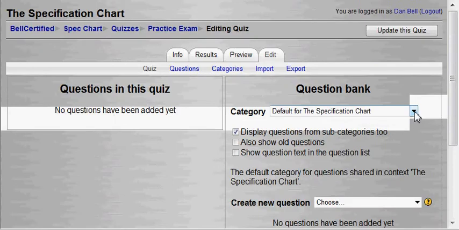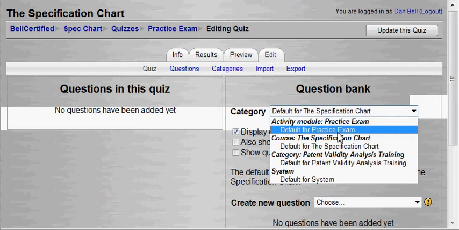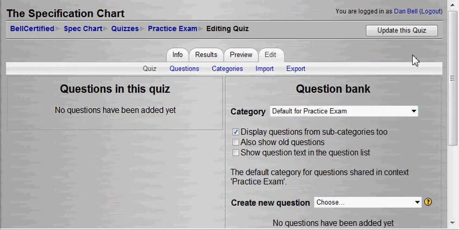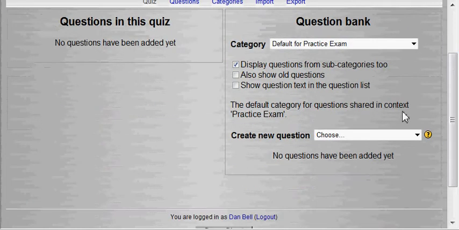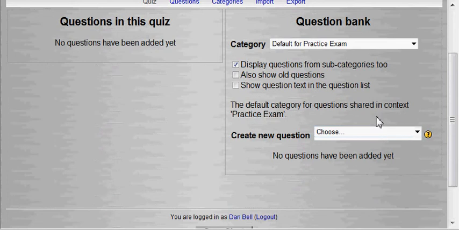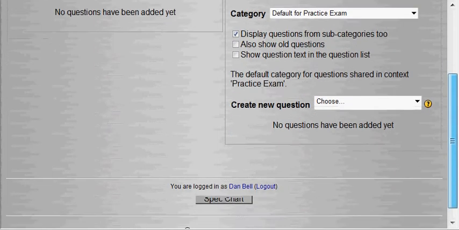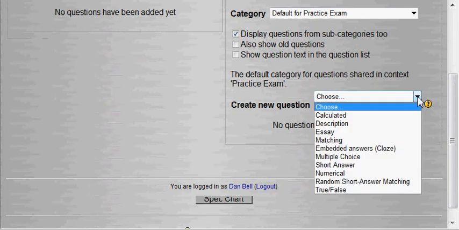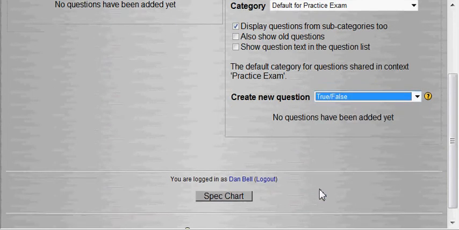Now, you always have to set this to the name you gave it. Here we called it practice exam. And this is going to create a question bank, which you can do some interesting things with. Later we may do some in our classes, in fact. For example, you could have 50 questions, and each student is only going to get 20 of them randomly. That way, no student's getting the same exam. There's a lot of clever things you can do. But we're going to start out just making a true-false question.